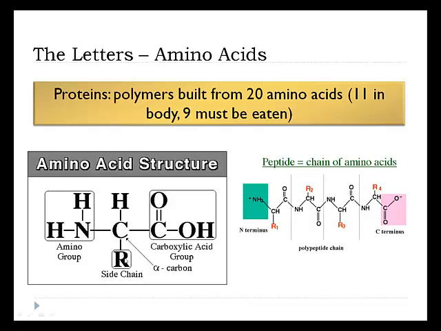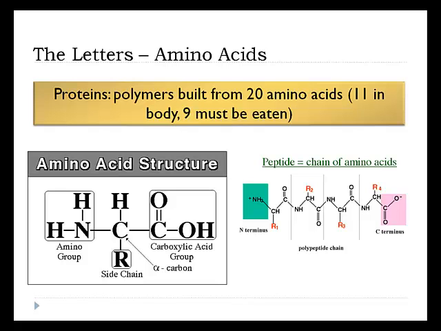Remember, each amino acid has a basic structure. There's an amine group on one end, an NH2. There's a carboxylic acid, a COOH, on the other end. And then that carbon in the middle has an H, and it has something else called a side chain. It's those side chains that are different in 20 different ways to make our amino acids.